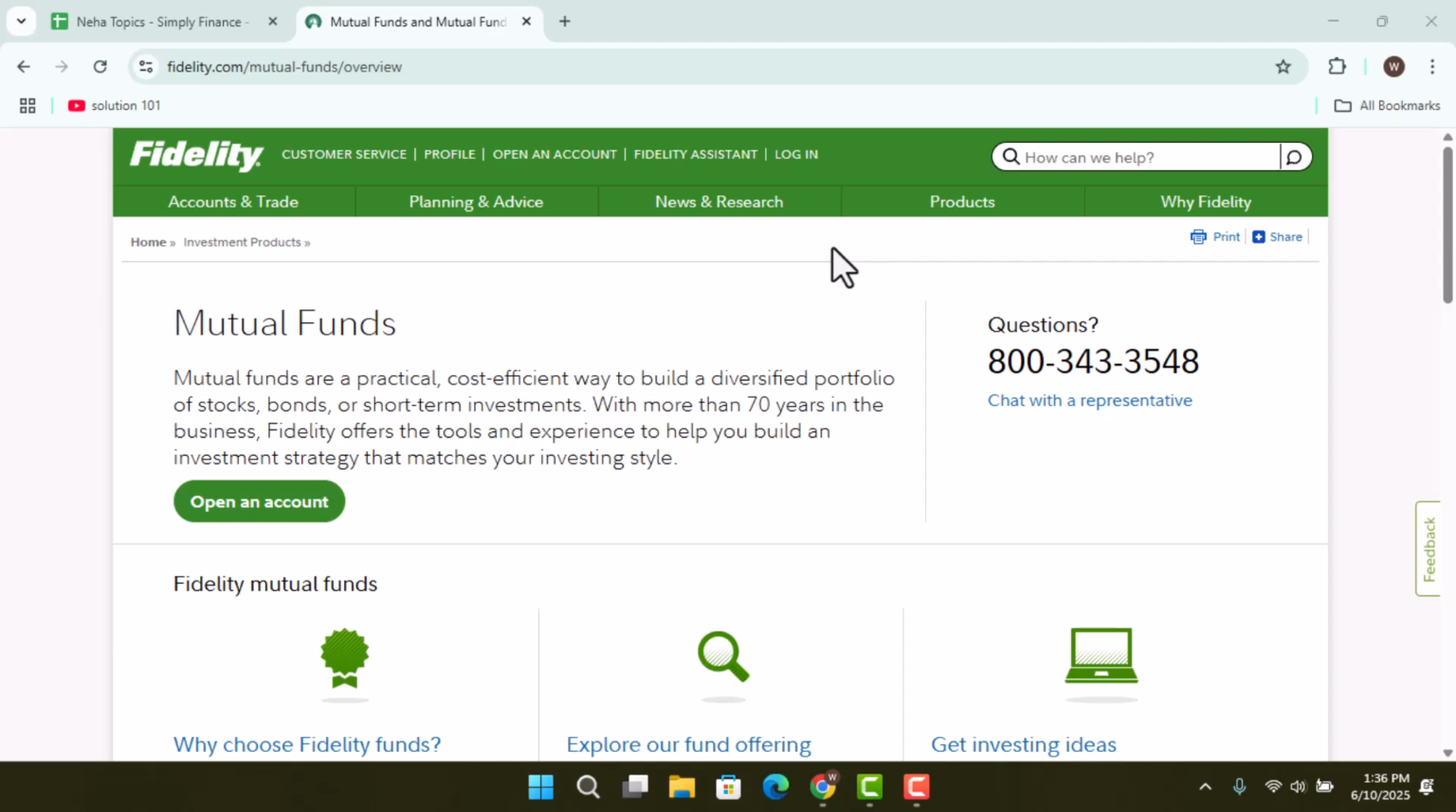And this platform allows investors to access mutual funds from various fund companies, including those with no transaction fees. So likewise, they also offer features such as wide selection, low cost, and zero minimum as well.